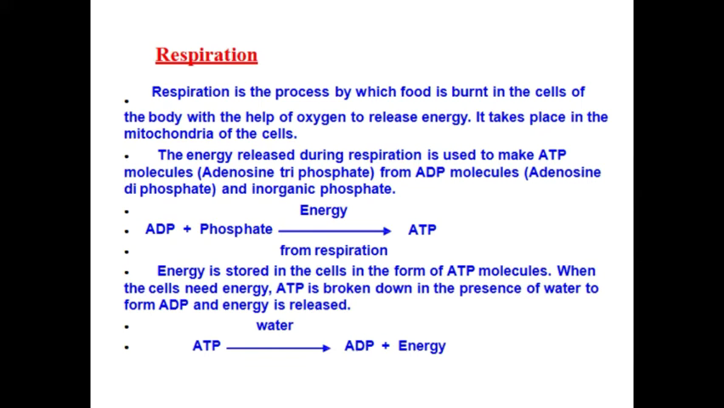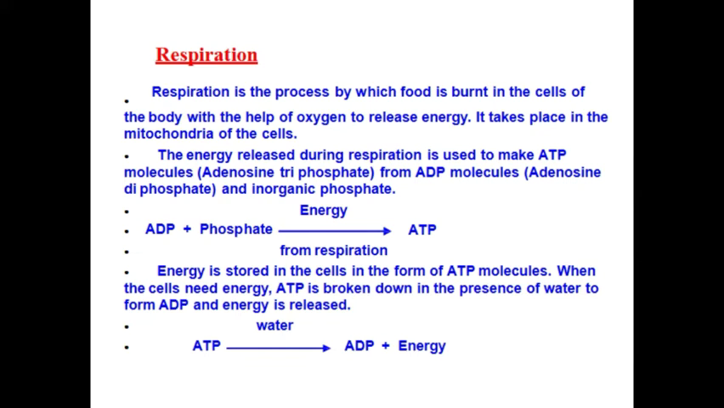The energy released during the respiration is used to make ATP molecule. What is ATP molecule? The energy is deposited in the form of ATP molecule. ATP means adenosine triphosphate. So the energy is stored in the mitochondria in the form of ATP molecule, and this energy is utilized by our body in the form of ADP molecule. What is ADP? Adenosine diphosphate. The difference between ATP and ADP is diphosphate and triphosphate. So ADP molecule when combined with a phosphate molecule gives ATP, adenosine triphosphate.